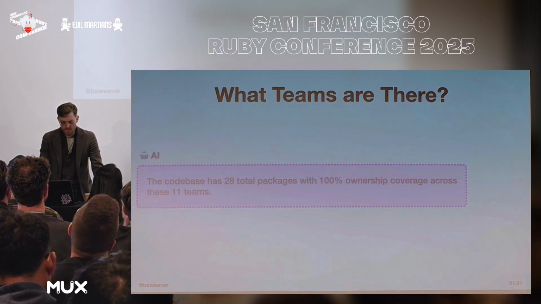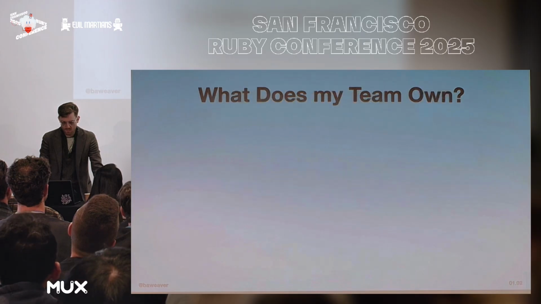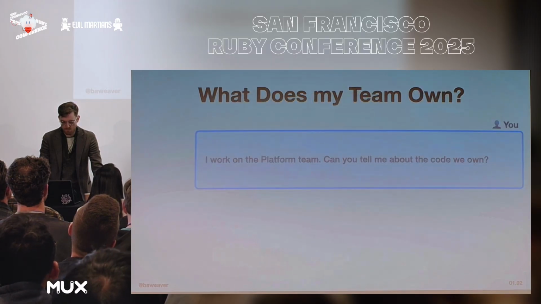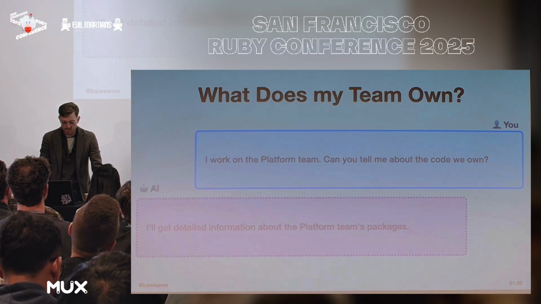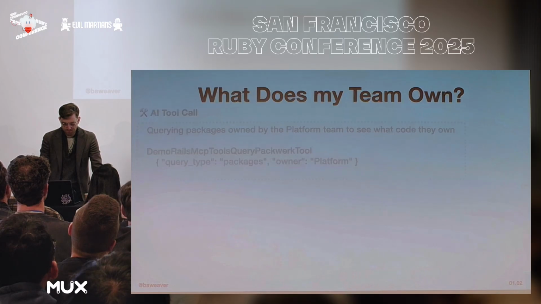So 11 teams, 28 packs, and that gives us something to start with, but we care about the code we own. That gives us overall structure. So what if we, say, work on the platform team? We want to know what code our team owns. AI should be able to figure that out with us by giving some detailed information using another tool over here. Now, same tool, different arguments to get packages owned by the platform team.